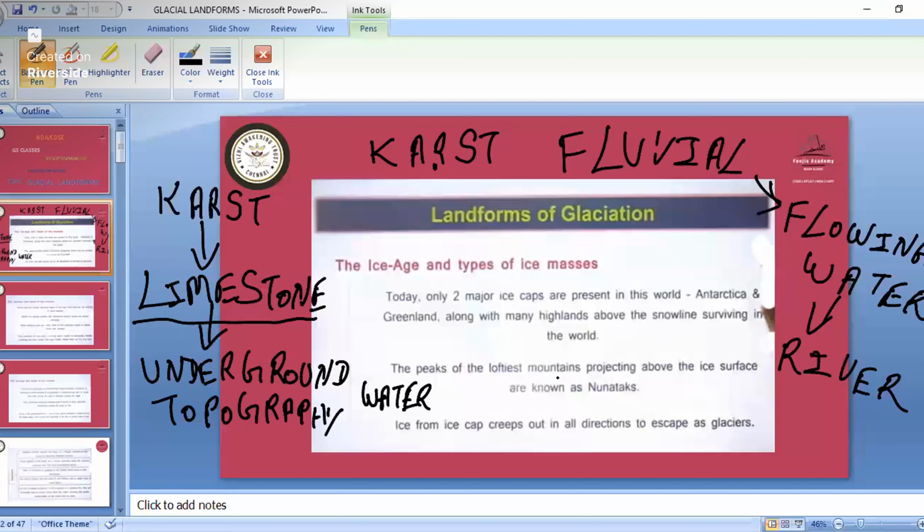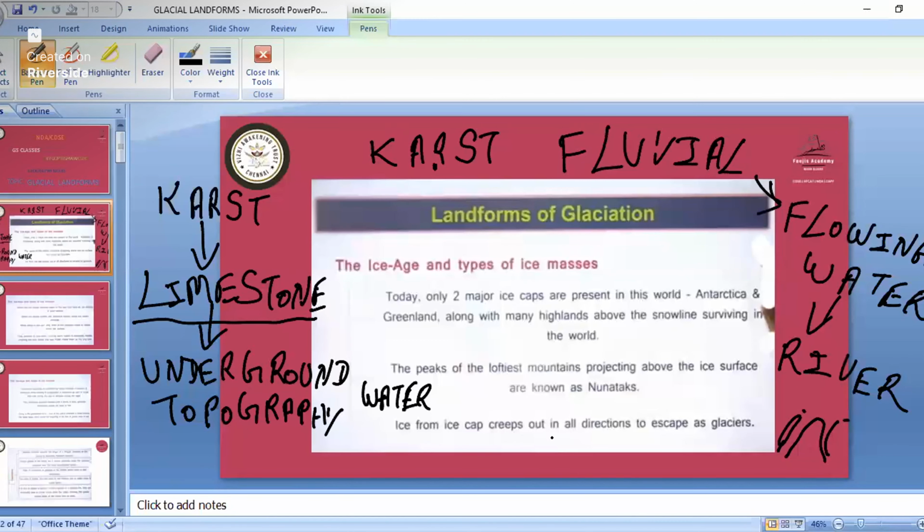In that, the peaks are the loftiest mountains. And glaciers are made up of mountains that have ice caps, so that is the ice cap mountain. Their movement happens because nowadays we have global warming, so the ice caps will be melting. Then the movement of ice caps also takes place due to the movement of plates underneath, and due to changes in day and night.